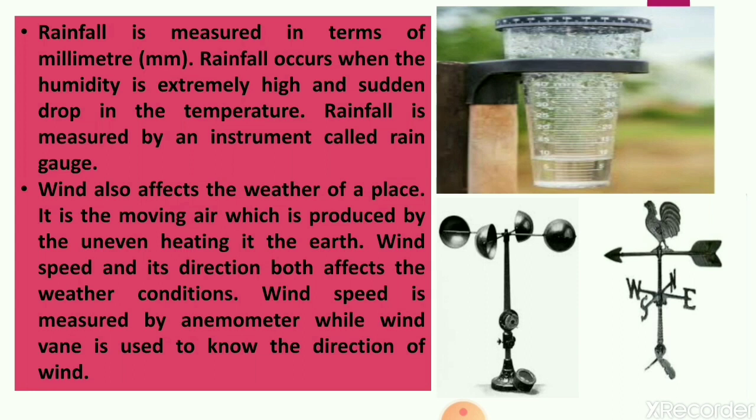Then wind. All of us know what wind is. Moving air is called wind. Why is wind produced? Just because of the uneven heating of the earth. Uneven heating of the earth is the main cause of blowing of wind. The speed of wind as well as the direction of the wind both affect the conditions of weather. A wind vane is used to locate the direction of wind, whereas an anemometer is used to measure the speed of wind.